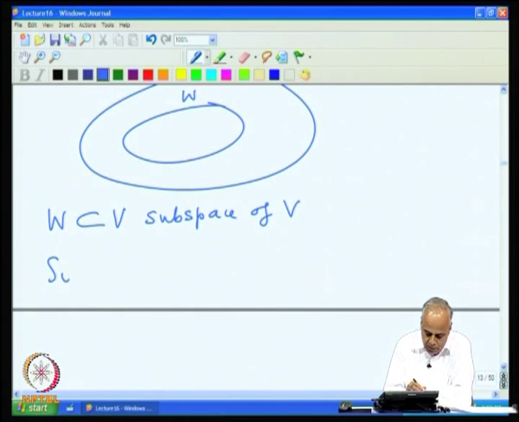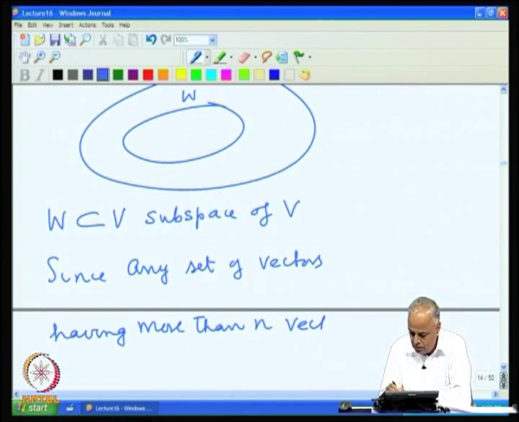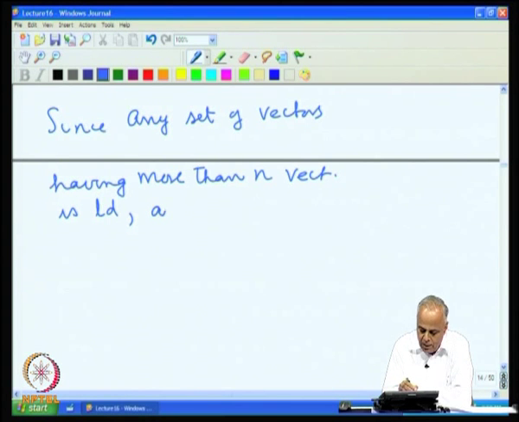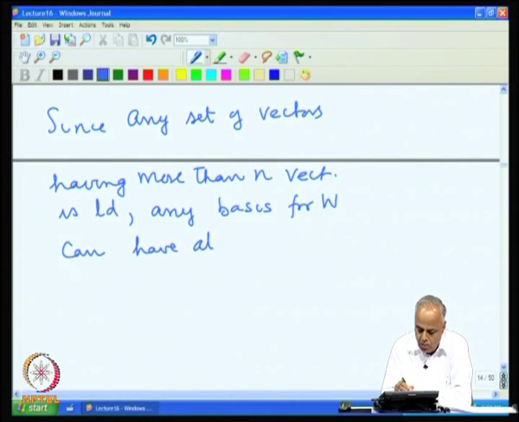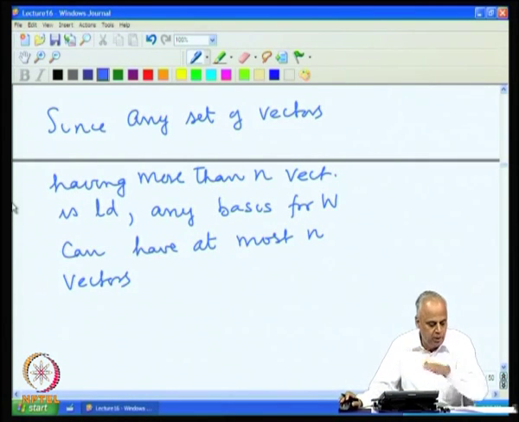So, since any set of vectors having more than n vectors is linearly dependent, any basis for W can have at most n vectors, because a basis has to be linearly independent.